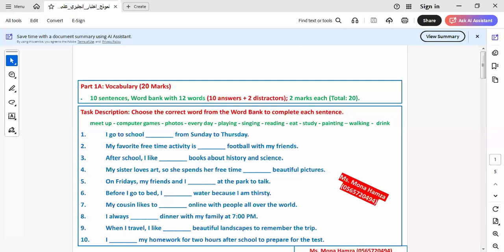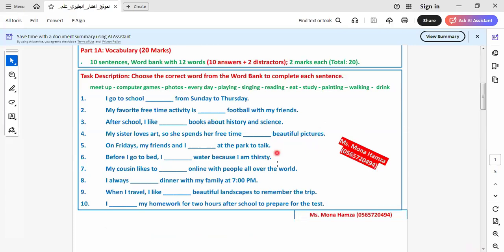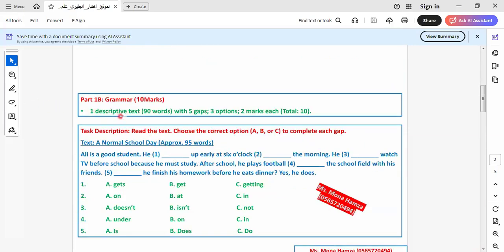Let's go to part 2 in this. Let's go to number B in this part. Here we have grammar. This is the next part, part B in part 1, which is grammar.